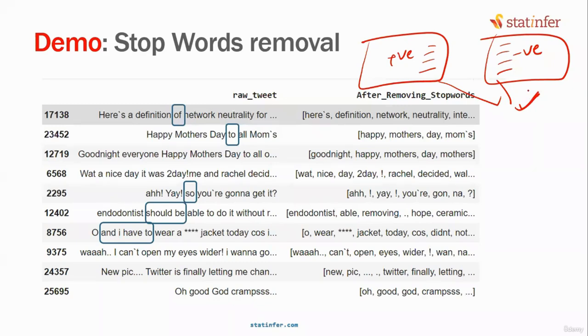Are you with me, everyone? Why are we removing stop words? Are you convinced with that logic? These stop words are not useful from the analysis point of view.